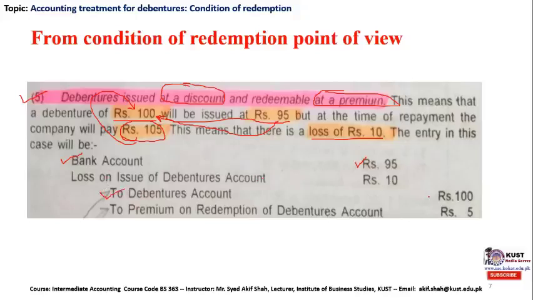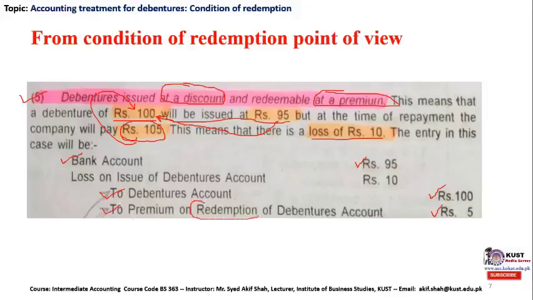According to the accounting rules, we are required to mention the debenture account at its original par value, which is rupees 100, and we have clearly mentioned the par liability under this debenture account. The additional premium shall be recorded in the premium on redemption of debenture account. This is once again the company's liability at the time of redemption.